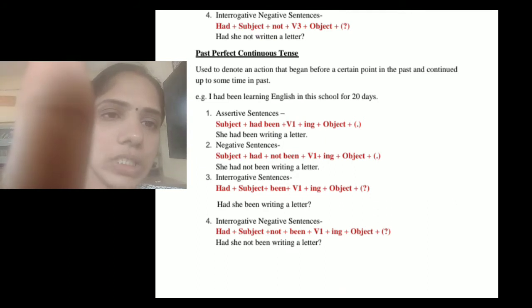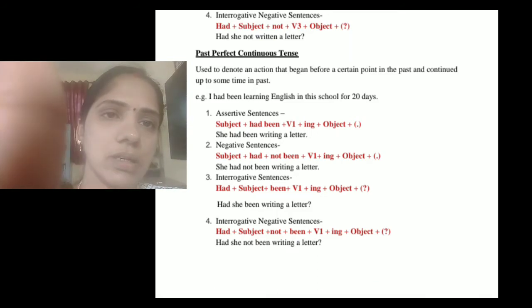Then the interrogative negative sentence: had plus subject plus not plus been plus verb first form plus ing plus object. For example, had she not been writing a letter? This is an example for an interrogative negative sentence when you are using past perfect continuous tense.